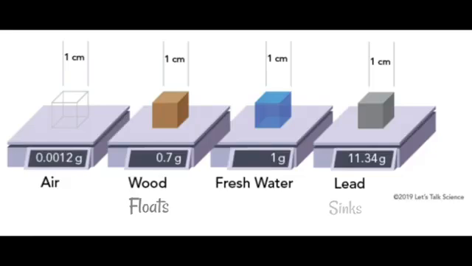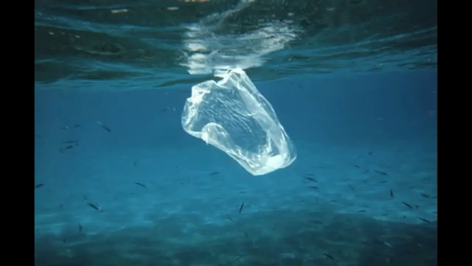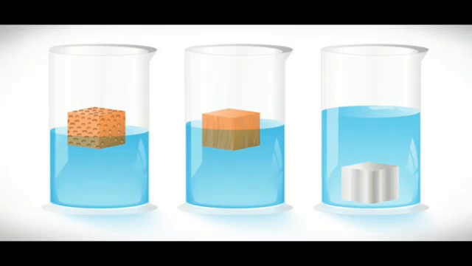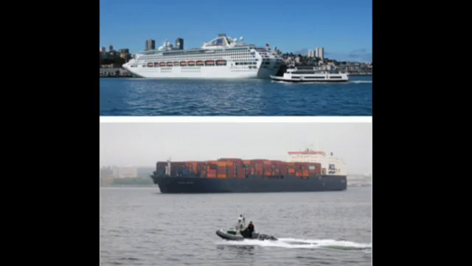If it's more dense than water, it will usually sink. If it's less dense, it will float. It doesn't matter how big or small the object is. For example, a gold ring will sink in water, while a piece of plastic as big as a football field will float. The basic rule is that an object will sink if it's denser or exactly the same density as water. This also explains why we sink in water but a ship floats on water.